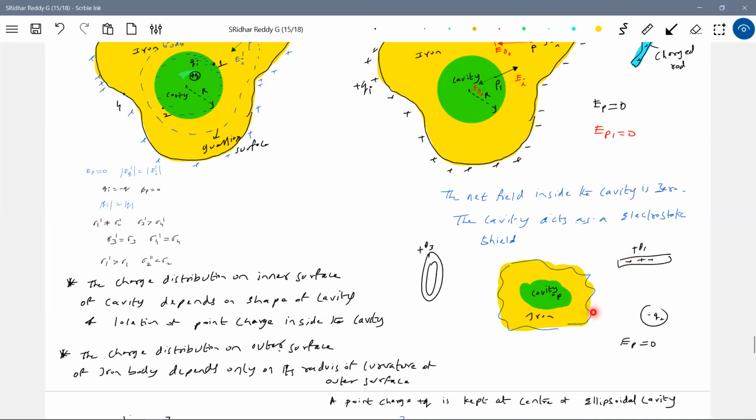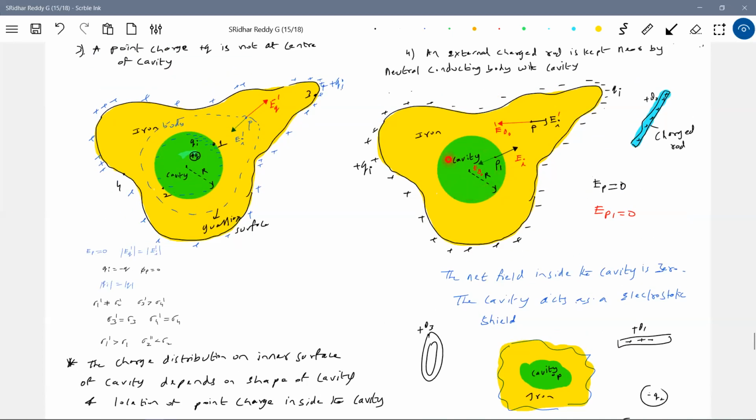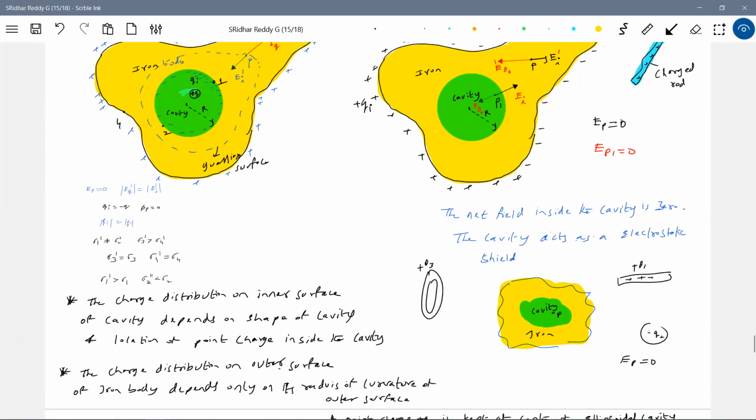Q1 will induce minus Q1, and the others will also induce charge. The resultant field produced by all these charged bodies at point P will be equivalent and opposite to the field produced by the charge on the outer surface. There is no charge on the inner surface of the cavity. I'm making things clear: there won't be any induced charge on the inner surface of the cavity. So the cavity will become an electrostatic shield.